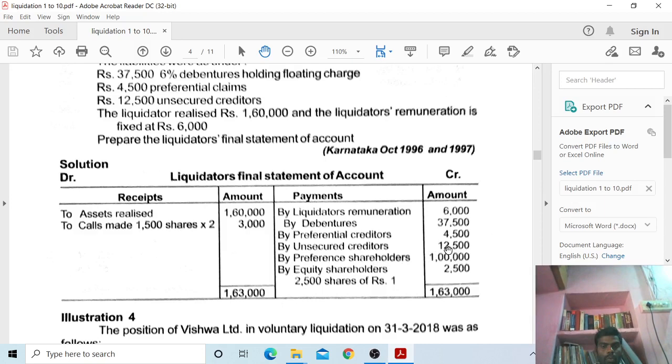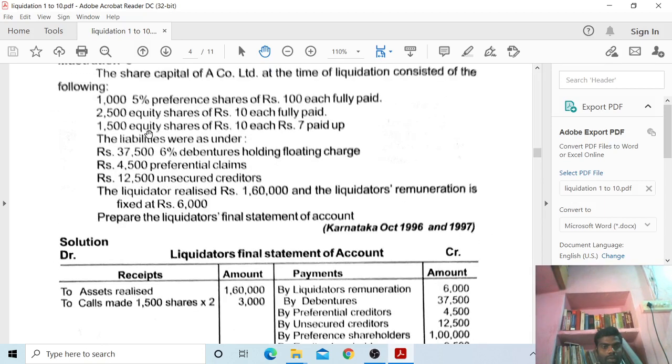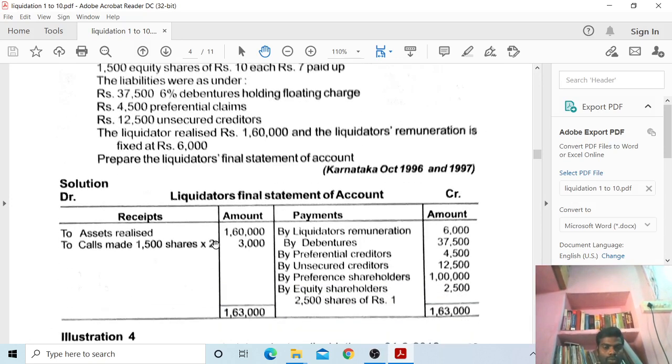The amount is insufficient, so now we have to make a call on the 1,500 partly paid equity shares at 2 rupees. So 1,500 shares into 2 rupees call made is equal to 3,000.